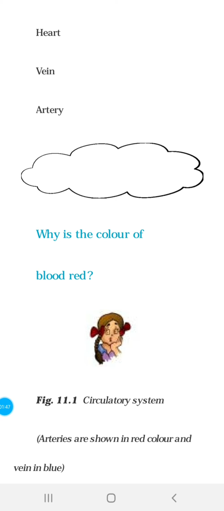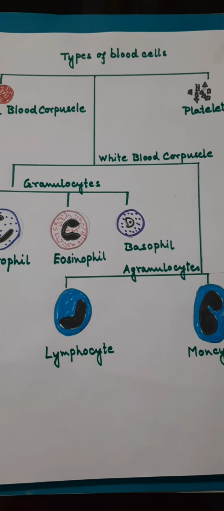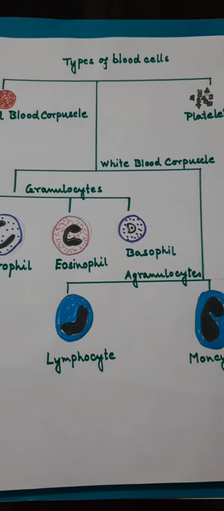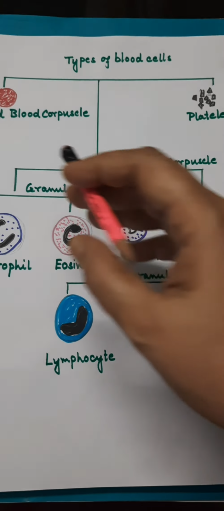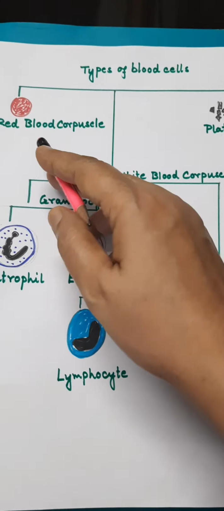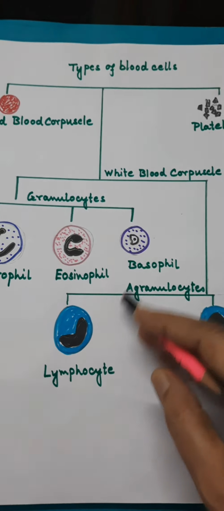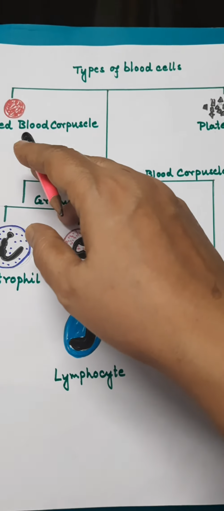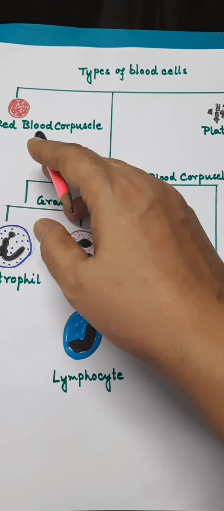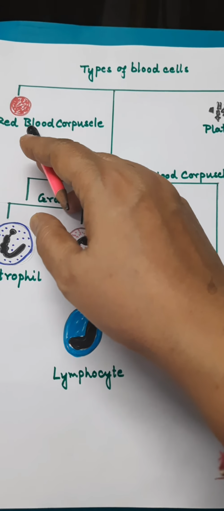Blood is a fluid. The fluid part is called the plasma, in which three types of cells are suspended: red blood cells, white blood cells and platelets. Here I show you diagrams of different types of blood cells. Red blood cells help in carrying oxygen. They contain the pigment hemoglobin.